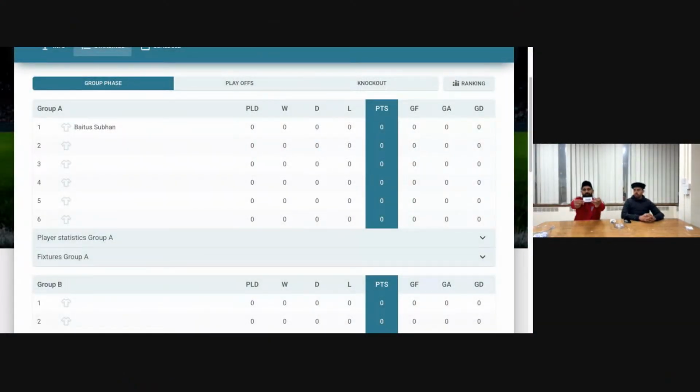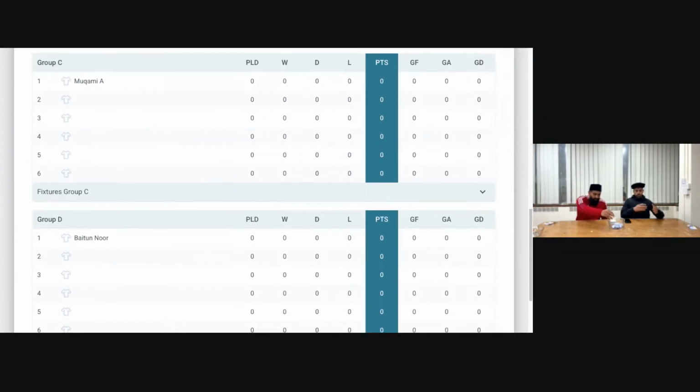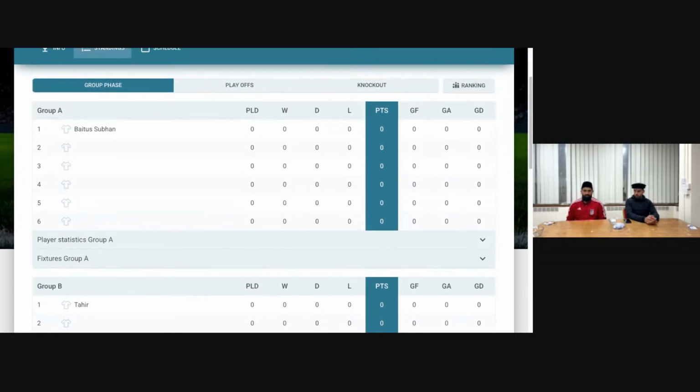They will go into Group B. Mukami A. Mukami A will go into Group C. And last year's winners, Beto Noor, will go into Group D. So those are the 4 seeds, all into separate groups. So now we'll draw out the rest of the teams that will join those teams in the groups as well.